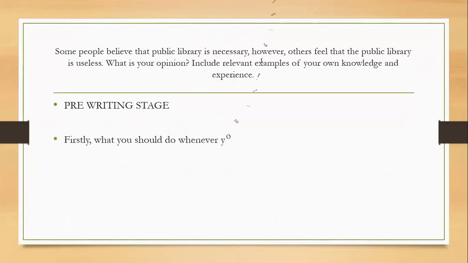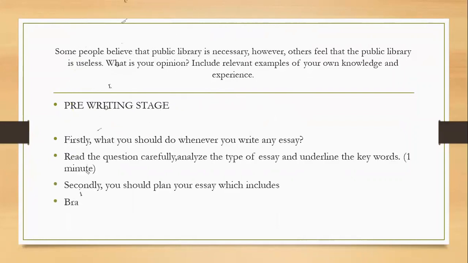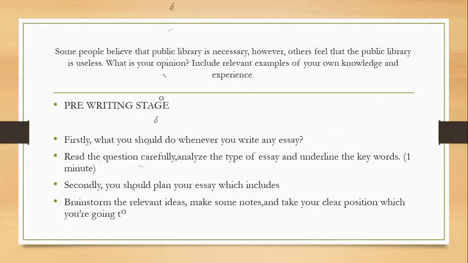Firstly, what you should do whenever you write any essay. Let's see what we have written here. First and foremost, you need to read the question carefully. You need to read questions twice, thrice in order to understand the topic. And then you need to identify the type of essay, whether it's opinion essay, discussion essay, or double question. And then you need to underline the keywords. You need to do this in 1 minute, guys. And here we have keywords, public library, and whether it's necessary or useless.